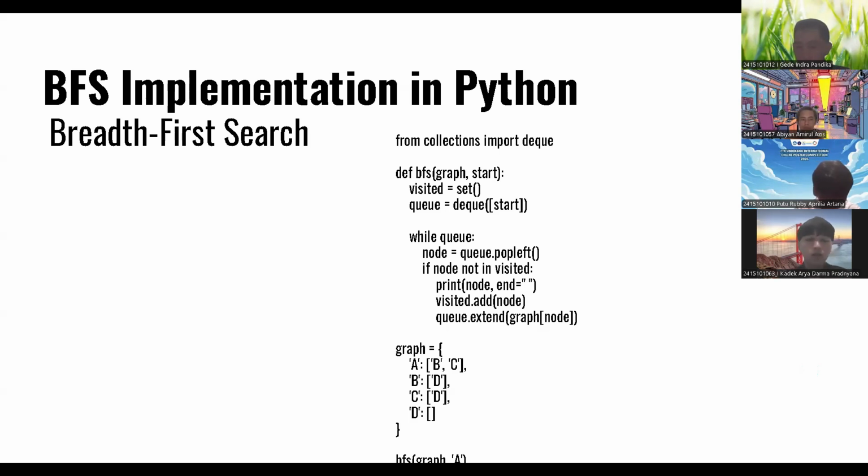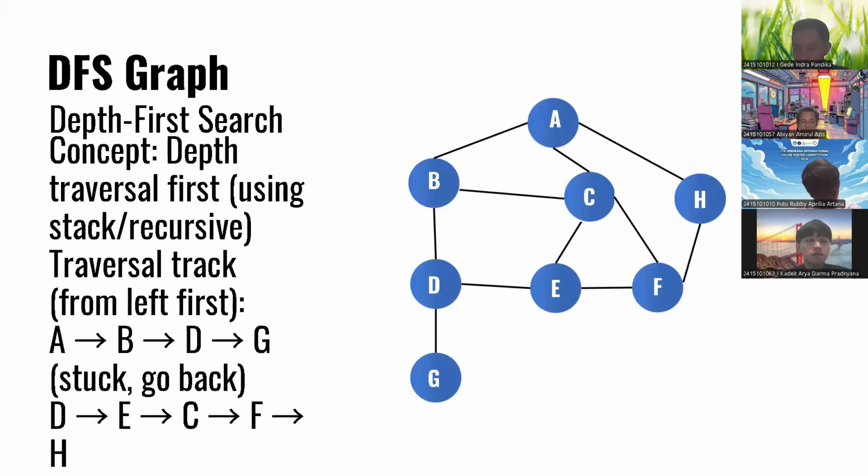After that, we call the function BFS graph, and the value is A, starting from A. Okay, that's the implementation of BFS in Python.